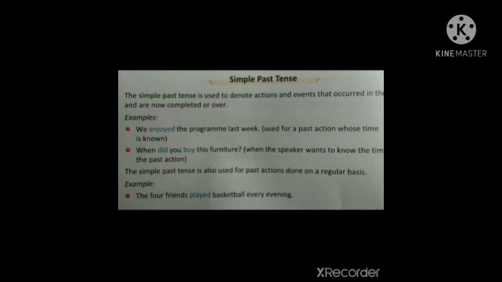Another example, the 4 friends played basketball every evening. So that action also happened. That's saying that the 4 friends played basketball every evening. It's about the past. So simple past tense can be used to denote the actions and the events that occurred in the past and are completed now.